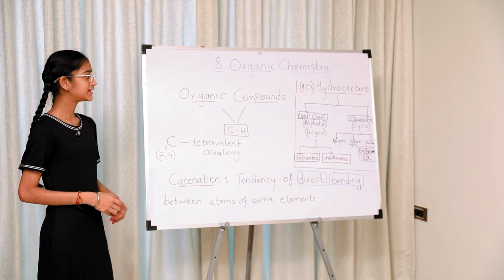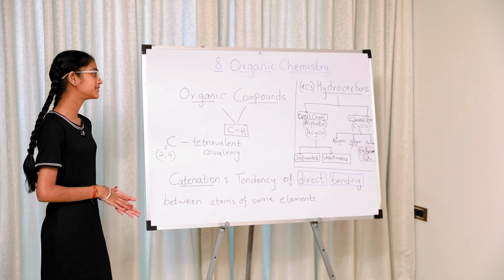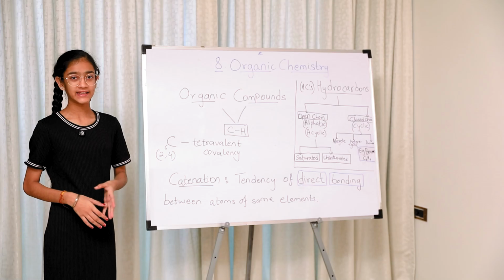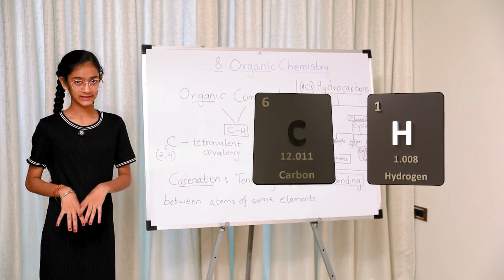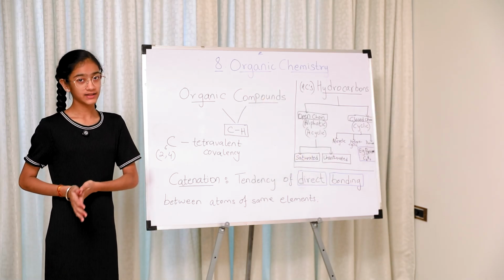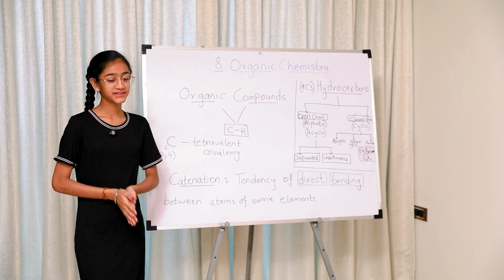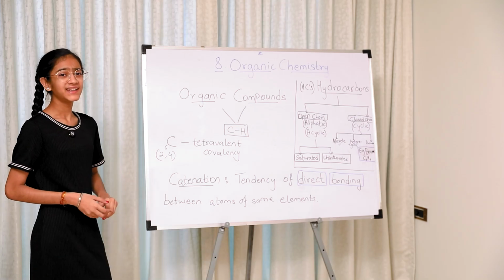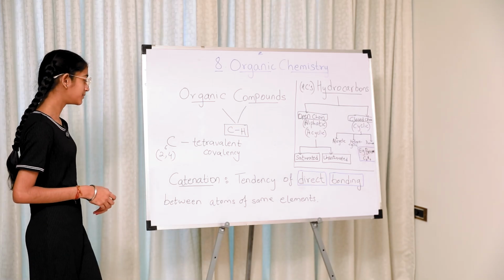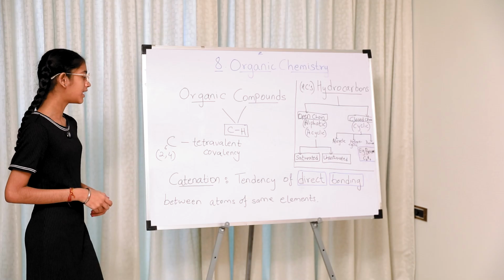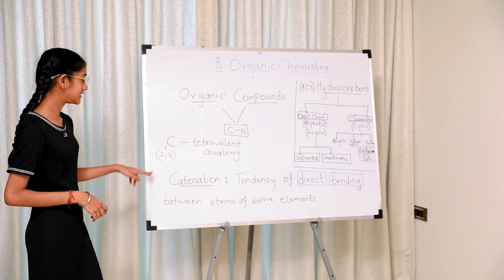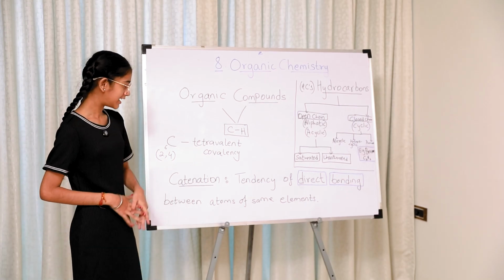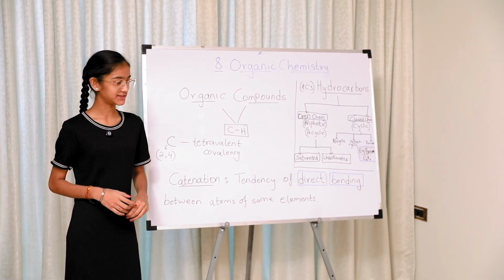Organic chemistry, as the name suggests, comprises of organic compounds. Organic compounds contain carbon and hydrogen mainly in them. It is not completely carbon and hydrogen, but it is mainly carbon and hydrogen with a direct bond. Why is carbon chosen? Carbon has its atomic number as 6, which makes its electronic configuration as 2, 4. Hence, carbon has tetravalent covalency.